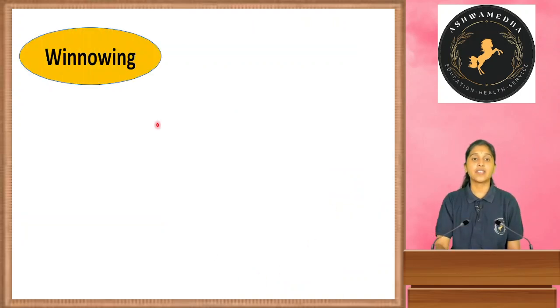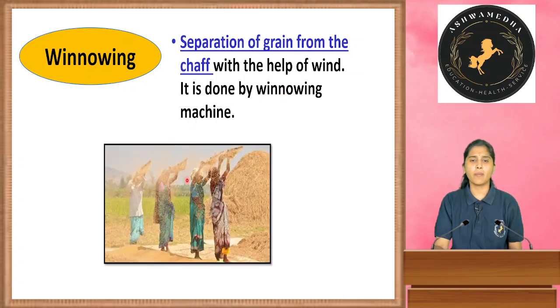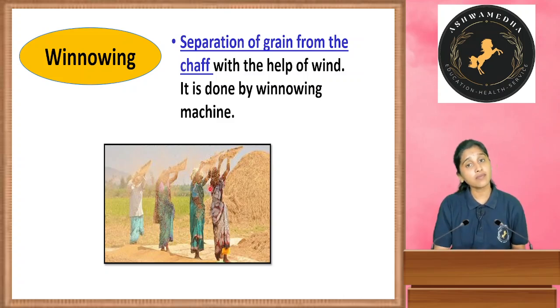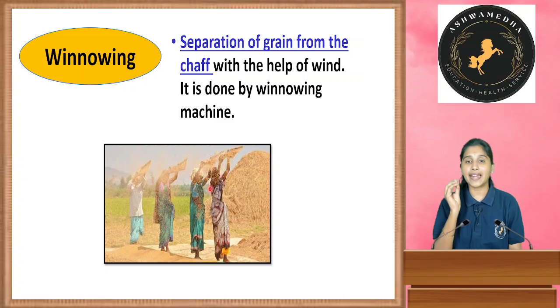Yes. And winnowing. Yes, this is very close to the threshing. The separation of grain from the chaff. ತೆನೆಯಲ್ಲಿರ್ತಕ್ಕಂತಹ ಬೀಜಗಳನ್ನ ಬಿಡಿಸ್ತೀವಿ, ಹೌದಾ? That is with the help of the wind, which is also done by winnowing machine. So commonly seen, this is the common scene, ಹೌದಲ್ವಾ? ಅವಾಗ ಏನ್ ಮಾಡ್ತಾರೆ, by using the wind they will differentiate, they will separate the good seeds and bad seeds.